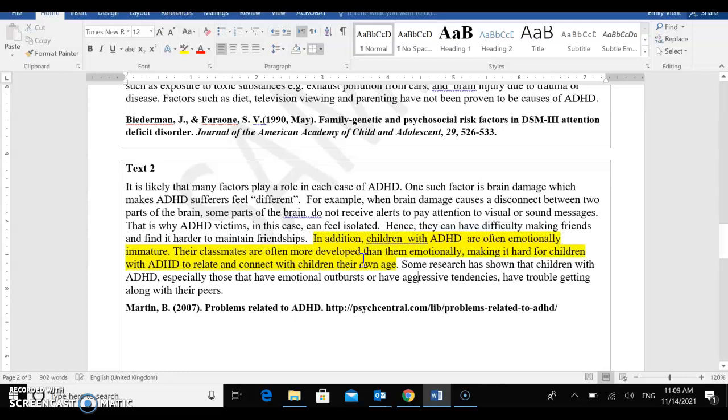Now, what type of problem is this? Is this a social problem? Is this an academic problem? Is this a family problem? What type of problem is this? Because that's what you want to think about in terms of writing your main ideas for your thesis statement. So I would identify this as a social problem, right? It's a very specific social problem that students have in school if they have ADHD.